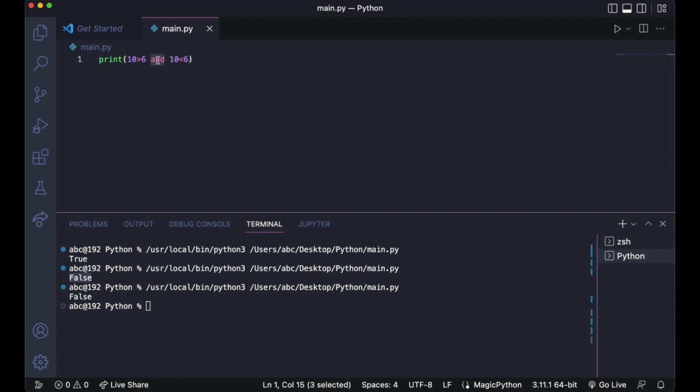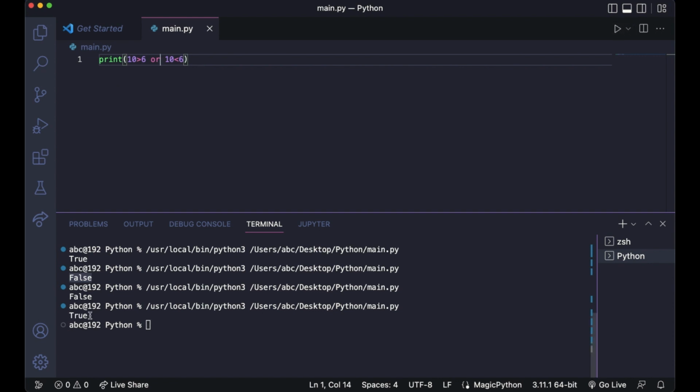But if we do OR, if this returns true or this returns true, the whole expression returns true. Even if one returns true, it will return true. So it returns true.